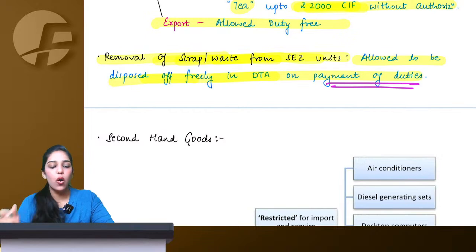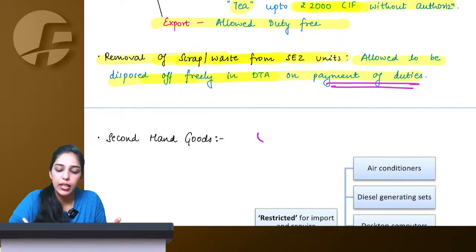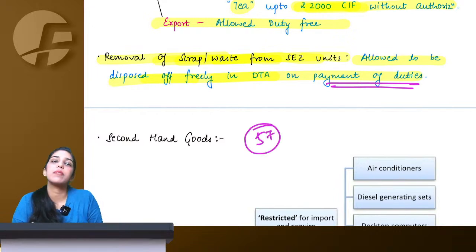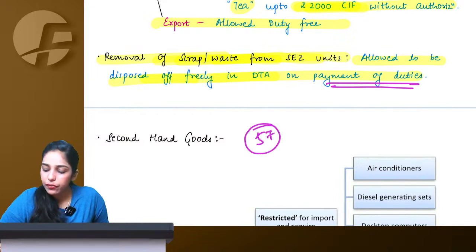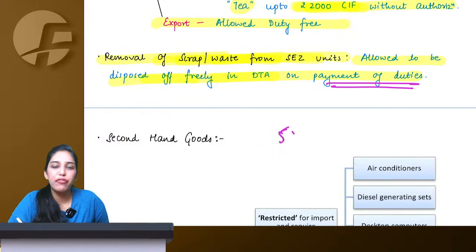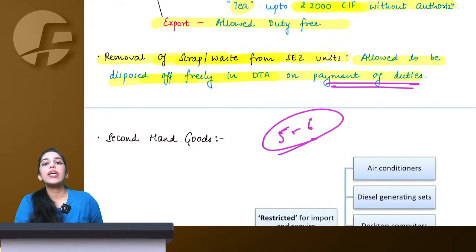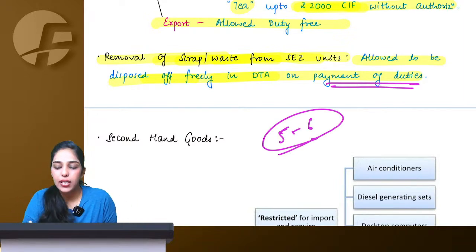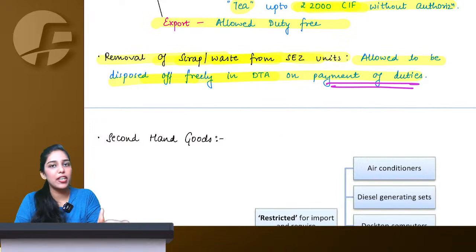So done. This is all about foreign trade policy. If you check the module, it is approximately 57 or 56 pages if I am not wrong, which we have completed in 9 pages only, because it does not make much sense. It is going to come in exam only for 5 marks, or maximum if an MCQ shows up then 5 to 6 marks. So reading unnecessarily 60 pages for 6 marks would not make sense, and ultimately you are going to leave FTP if I tell you to do so.